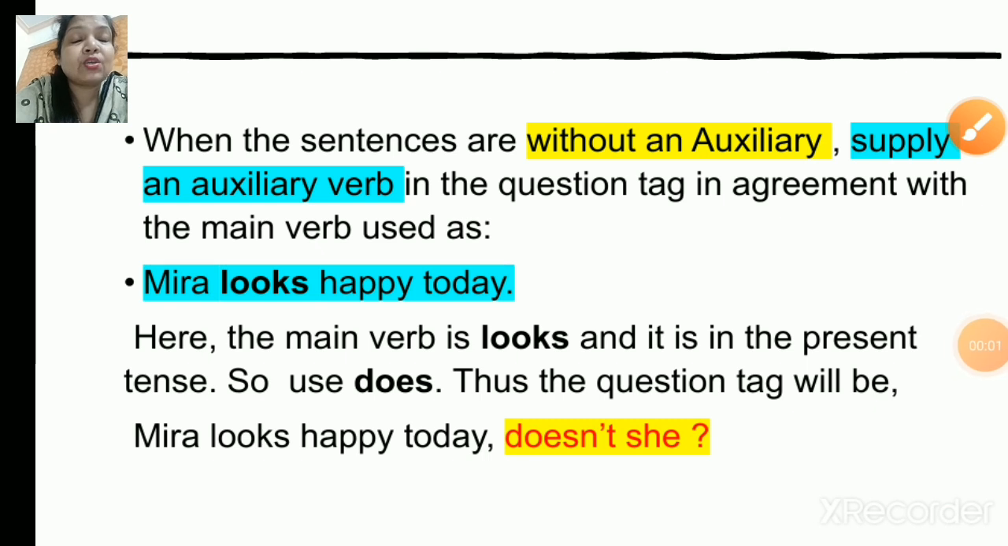Now children, let us go ahead with one more rule. Now when the sentences are without an auxiliary, we need to supply an auxiliary verb in the question tag. Okay, so now children, what do you mean by auxiliary verb? As we know, these are the verbs which help the main verb to describe the action. So these are the words which could be something like was, were, be, is, are, right? So now if you come across sentences which don't have an auxiliary verb, don't worry children, we need to supply one auxiliary verb in the question tag.